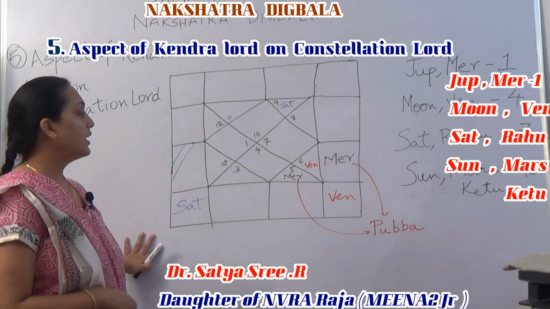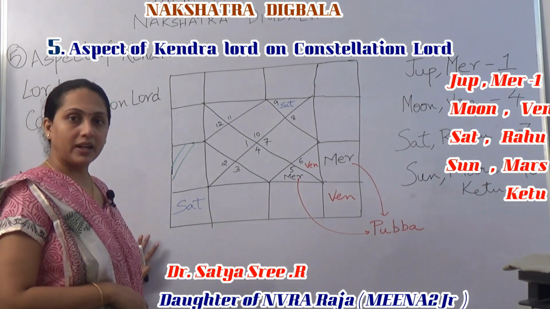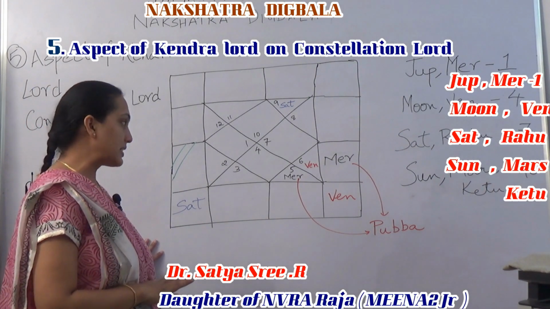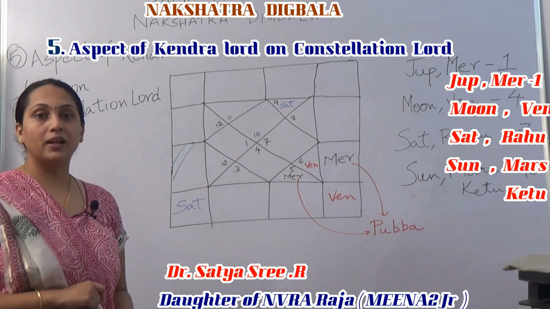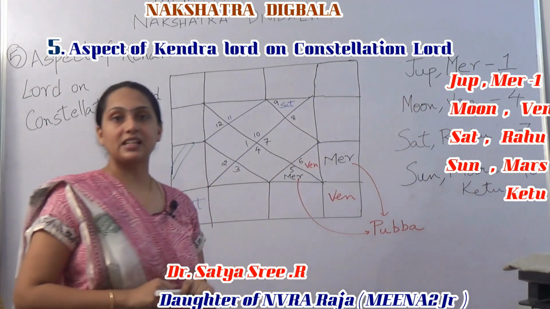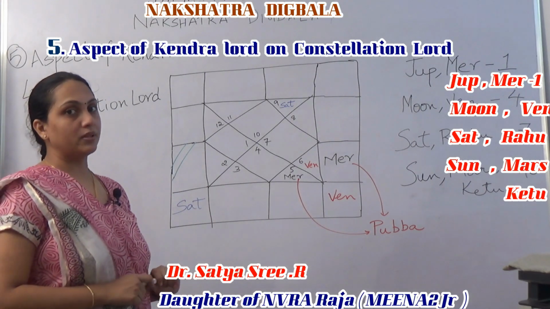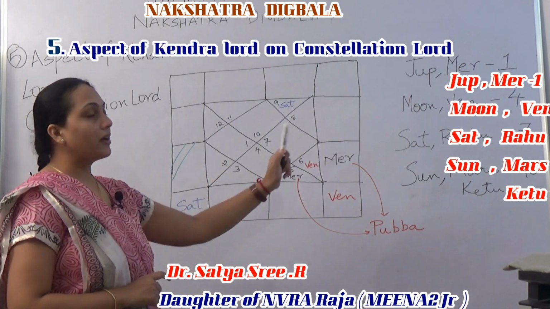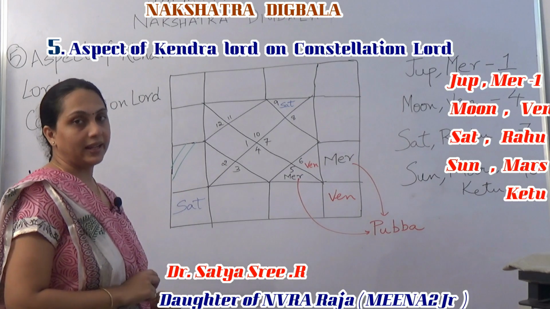So we'll take Makar Lagna. Okay, Makar Lagna, Capricorn Lagna for this case. How does Mercury gain Digbala? Mercury gains Digbala through the Lagna, the first house. We will see an example. Okay, so Mercury gains Digbala through Lagna. This is Makar Lagna.